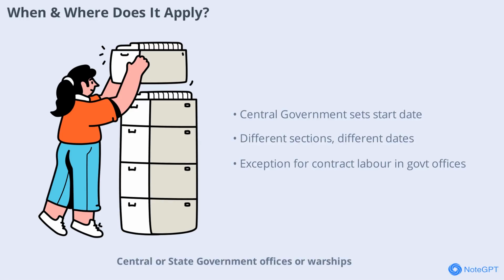The code generally does not apply to central or state government offices or warships, but there is an important exception. If contract labor is employed through a contractor in government offices, and the government is the principal employer, then the code applies fully to those workers. This ensures that contract labor in government establishments also receives the protections and benefits under the code, maintaining fairness and safety standards across all types of workplaces.